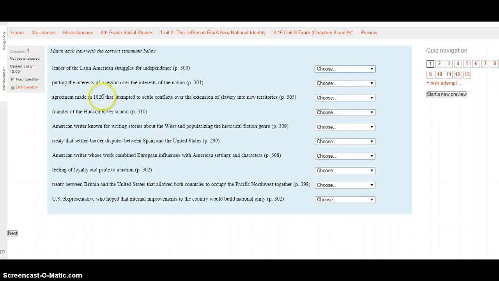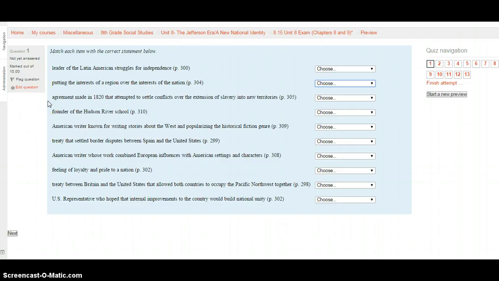The next one you are looking at is this one here, putting the interests of a region over the interests of a nation. That is on page 304. You're going to choose from the following: Missouri Compromise, Thomas Cole, sectionalism, the Adams-Onis Treaty, Henry Clay, James Fenimore Cooper, the Convention of 1818, nationalism, Simón Bolívar, or Washington Irving. Once you've selected your choice, you're going to go ahead and move to the next one.